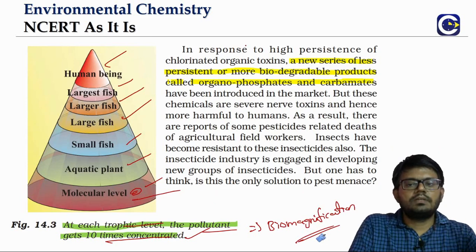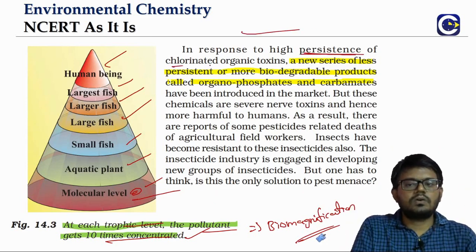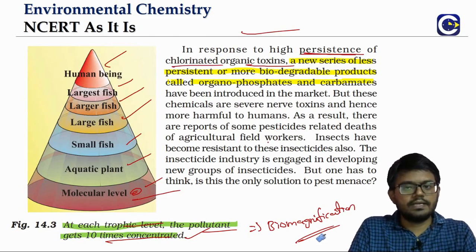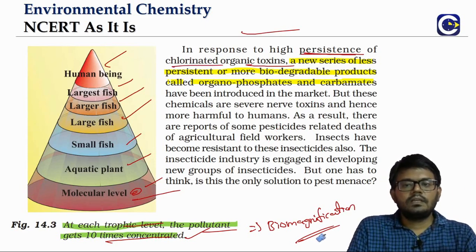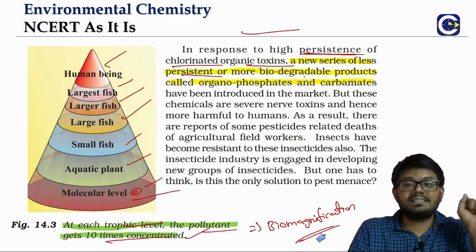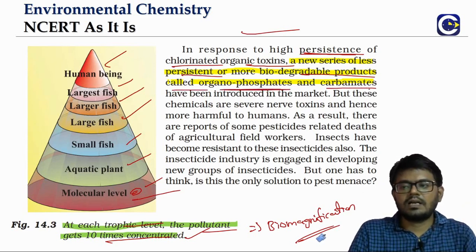Once they observed the high persistence of these chlorinated organic toxins, DDT is what? A chlorinated compound, right? Scientists came up with a new series of less persistent and more biodegradable products. We call them what? Organophosphates or carbamates.